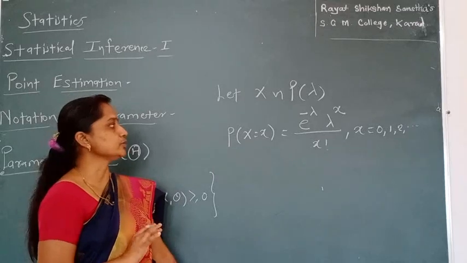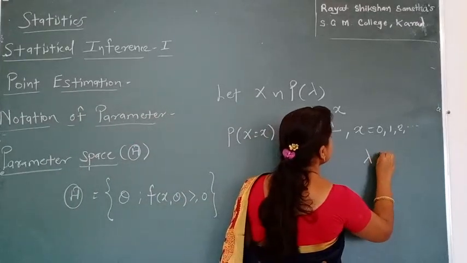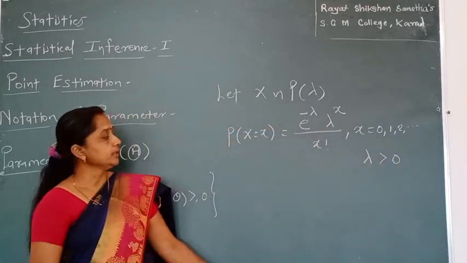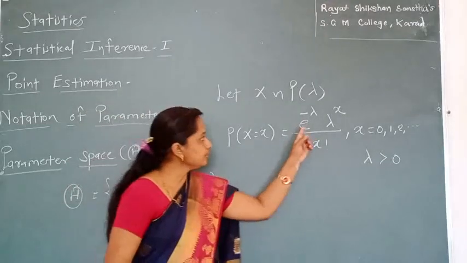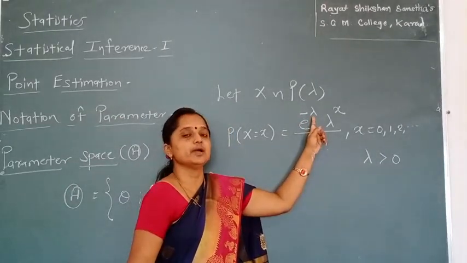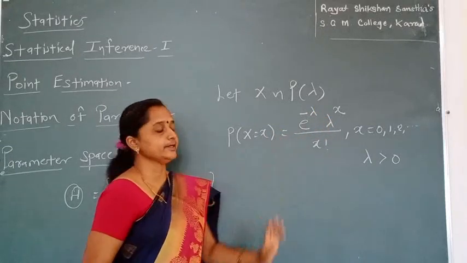We have seen this Poisson distribution. Here the random variable X is a discrete random variable, and the constant is lambda, which is greater than 0. In this distribution, lambda is the constant, and this constant lambda is known as the parameter of this distribution. So this is an example of a discrete distribution.